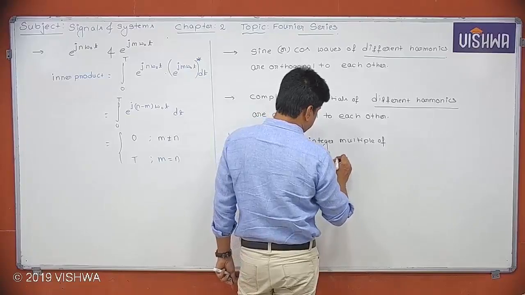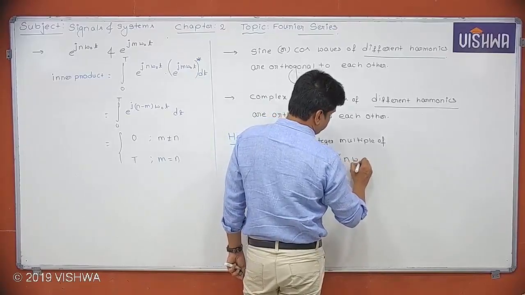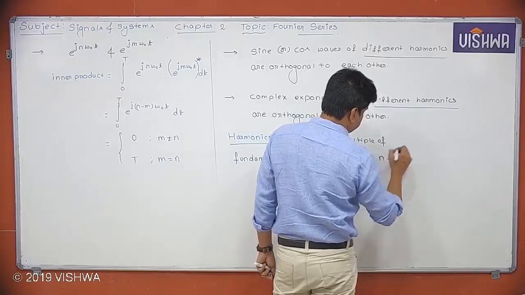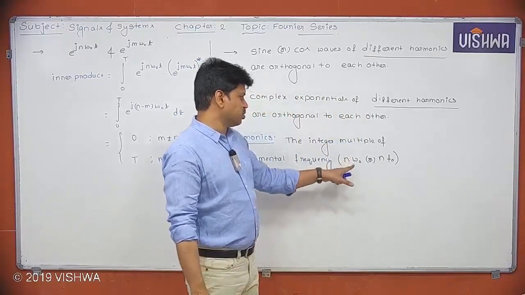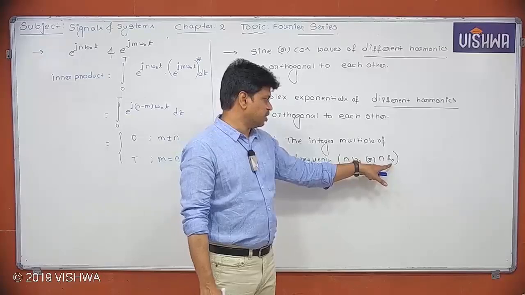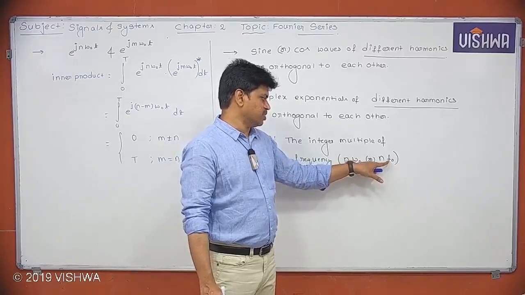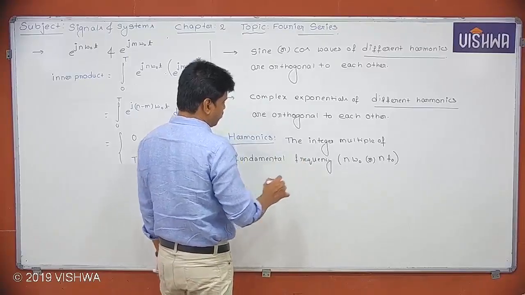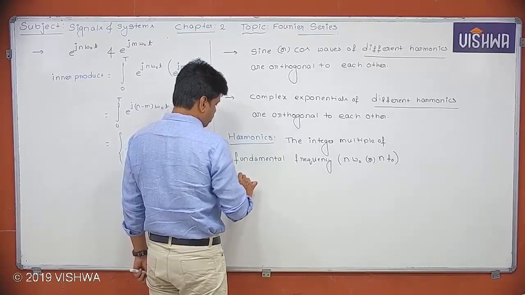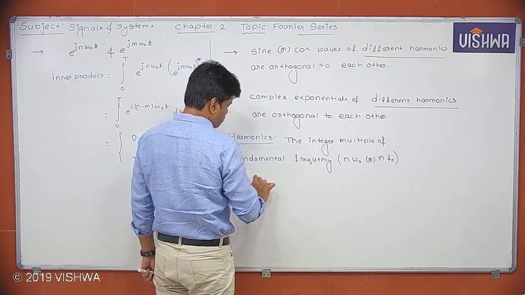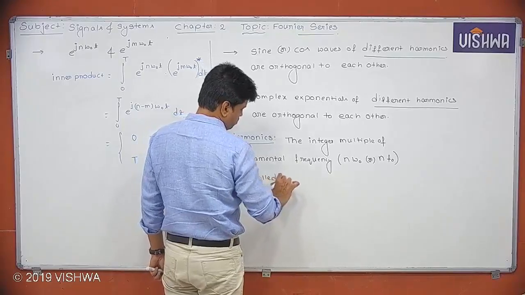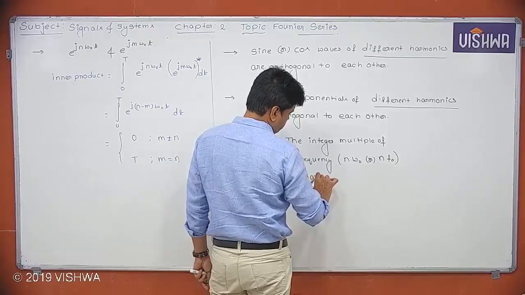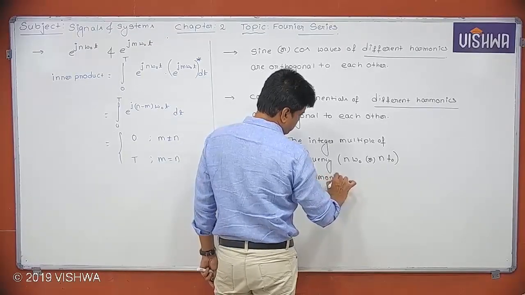So it is like n omega naught or n f naught. If you consider omega naught, then n omega naught; if you consider f naught, that is a direct absolute frequency, then it is n f naught. Integer multiples of the fundamental frequency are called harmonics.